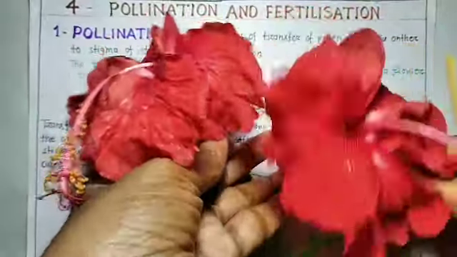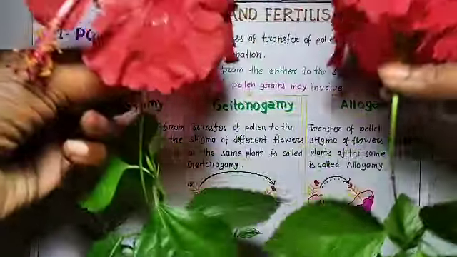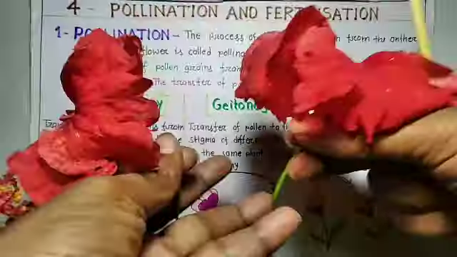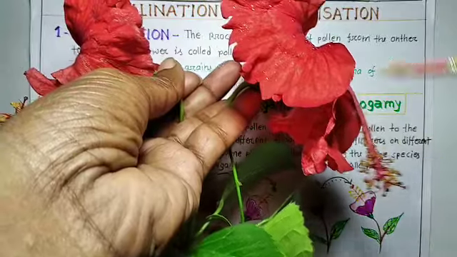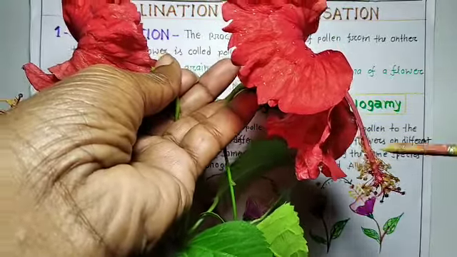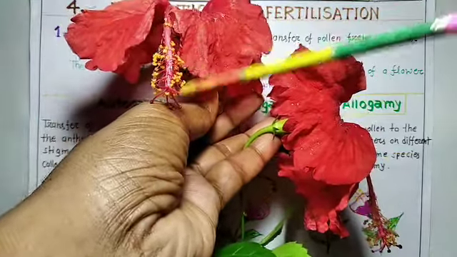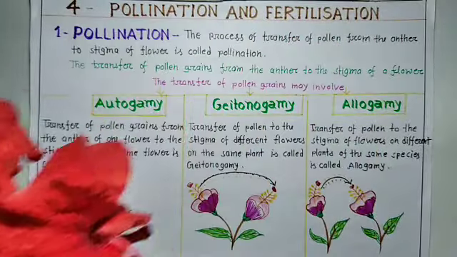Both are hibiscus flowers, but here two different plants, two different plants but the same species. Now, when the pollen grains of this flower reach the stigma of this flower, here to here, this is known as allogamy.